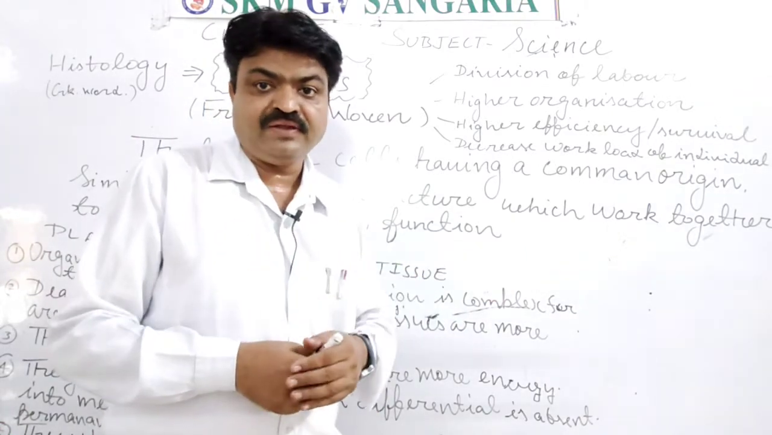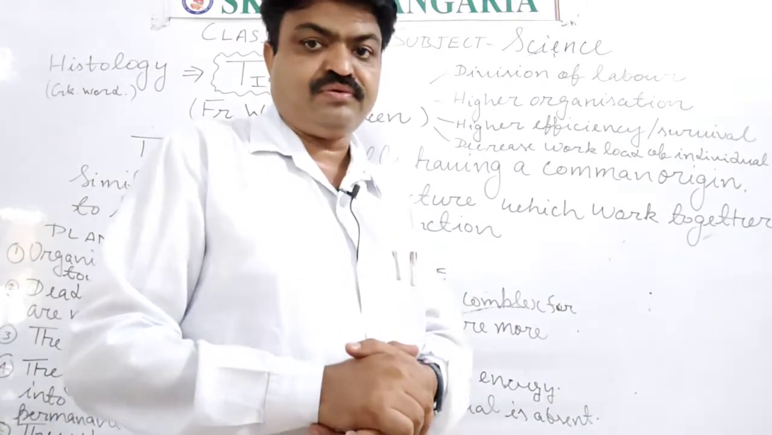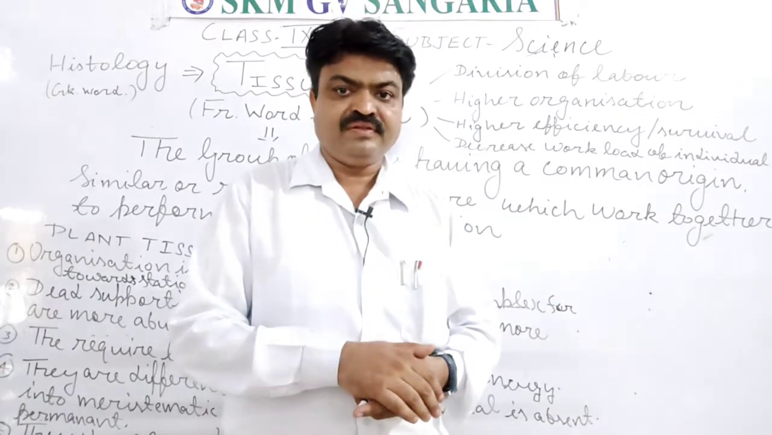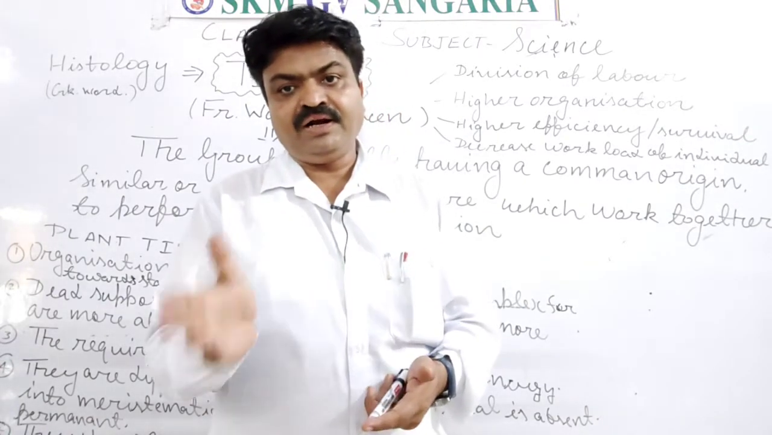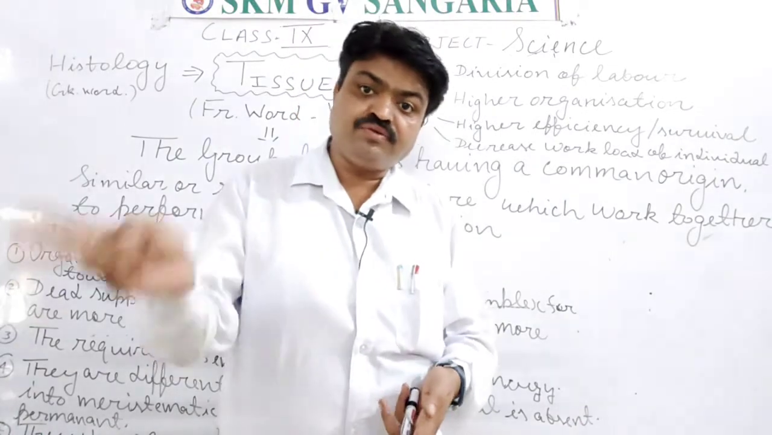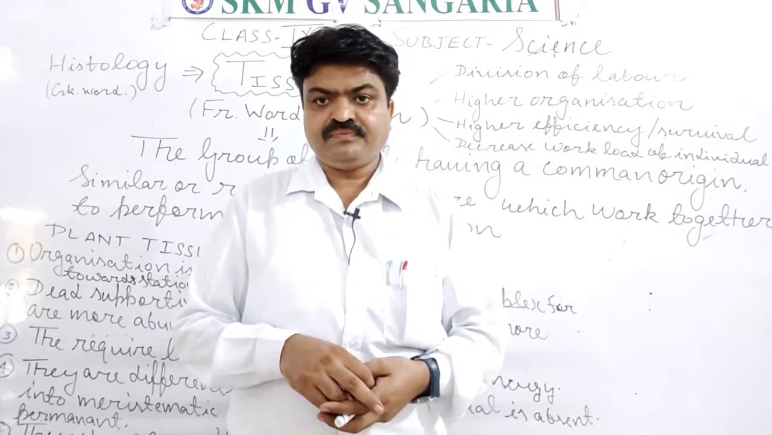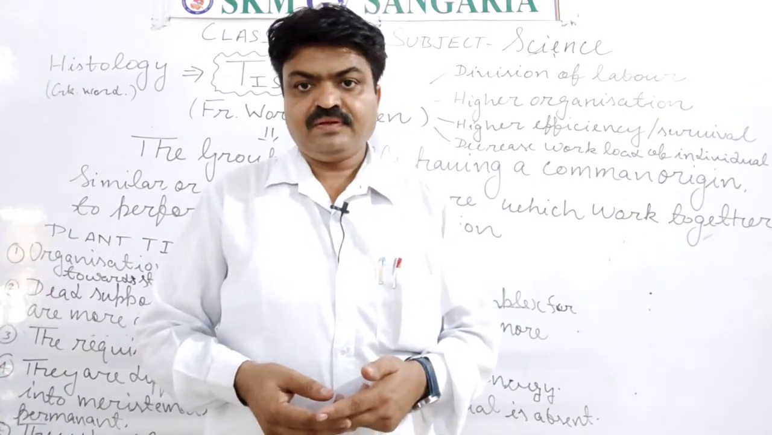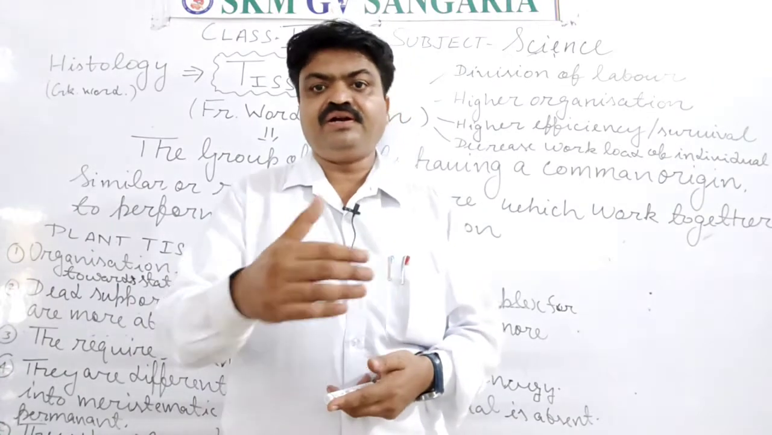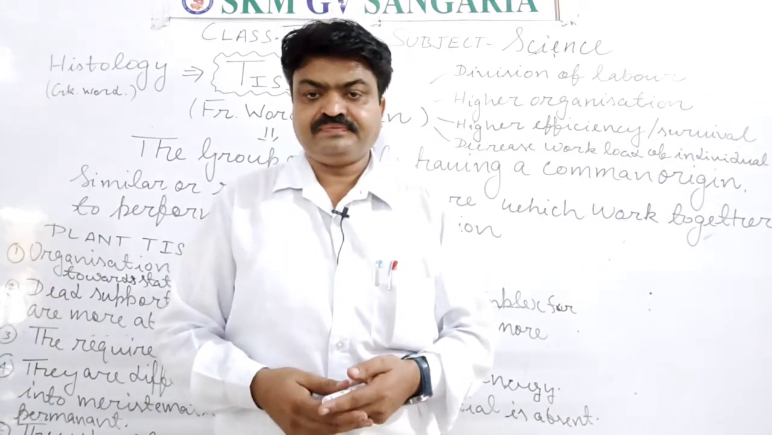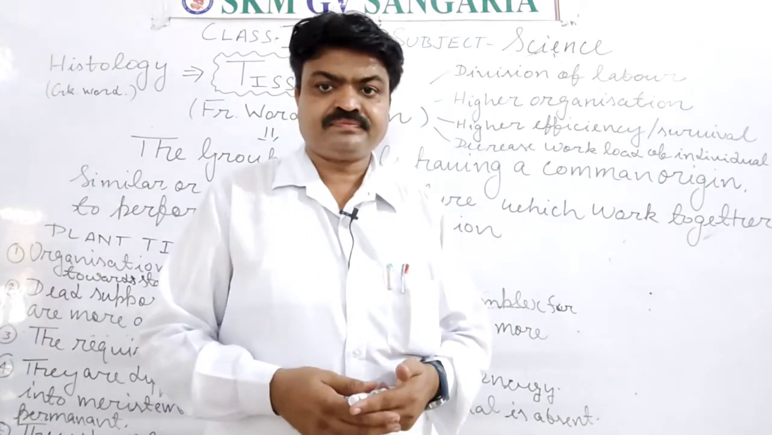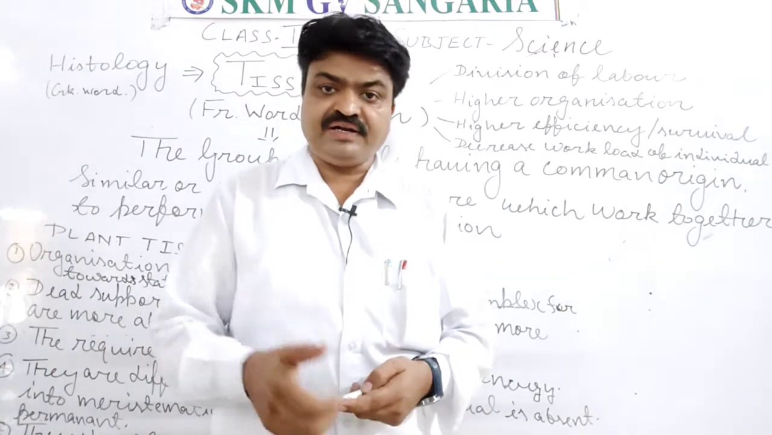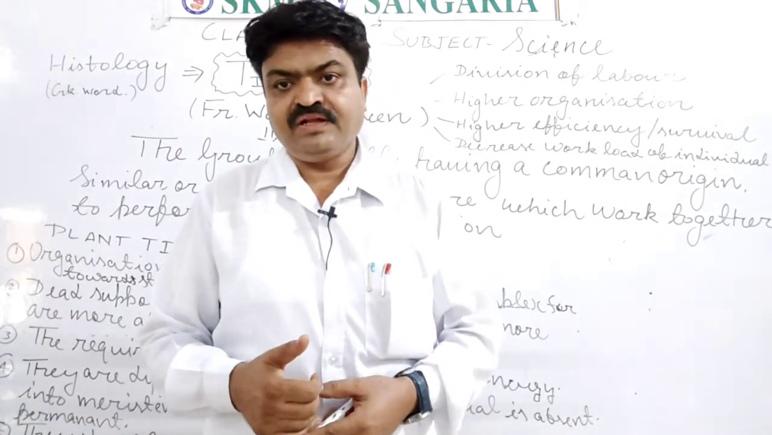Now, plant tissues are categorized mainly into two types. First is meristematic tissue. Second is permanent tissue. Permanent tissue is again divided into two types: simple permanent and complex permanent. Like this, animal tissue is divided into different types, student. First is epithelial tissue, second is muscular tissue, third is connective tissue, fourth is nervous tissue, student.